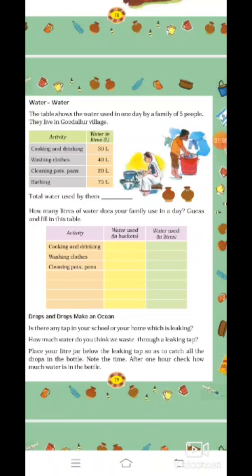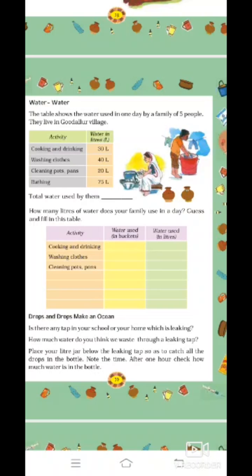How many liters of water does your family use in a day? Guess and fill the table. Do it everybody. Try and guess how much water your family is using and how much water you are also using. Drops and drops make an ocean.